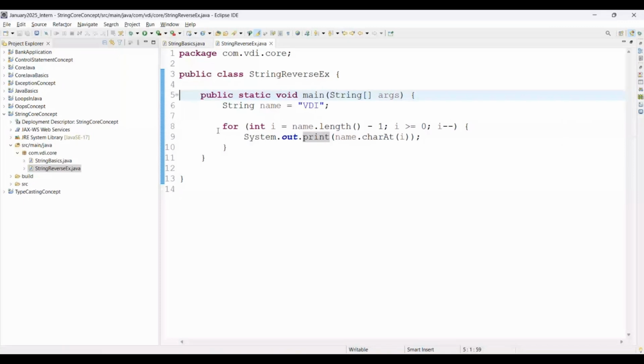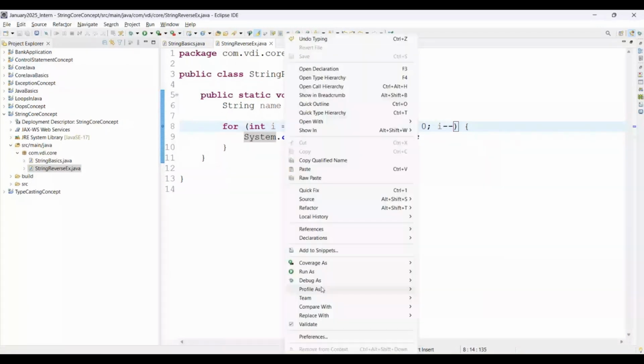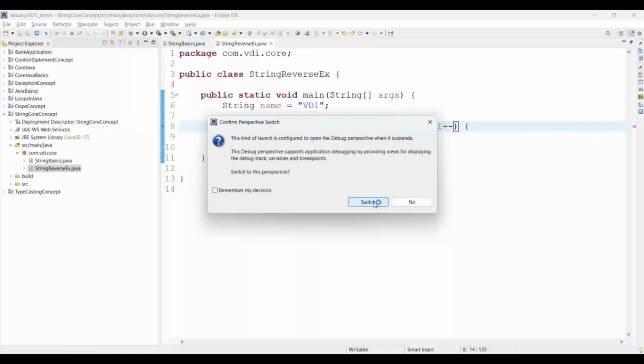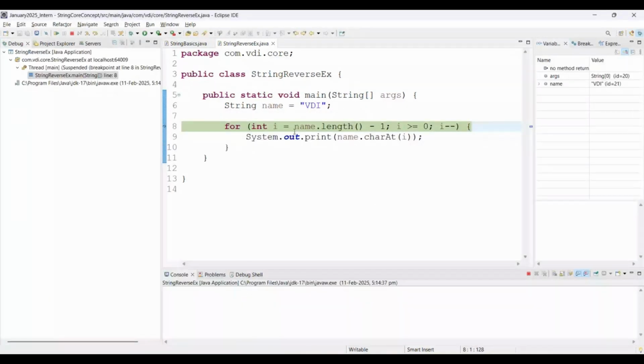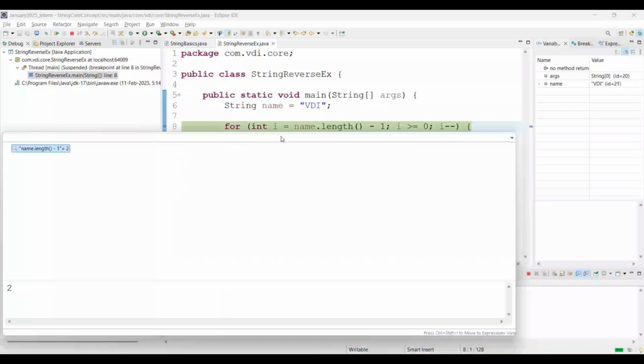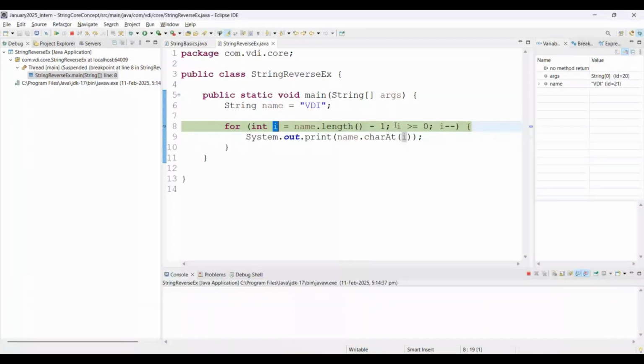If you want to debug it, simply add a breakpoint at line number 8, do debug as Java application. Now simply click on switch. Then I'm pressing function F6 for the next line. But before that, if you want to check what is the name dot length, Control Shift I, there is 3, right? 3 minus 1, it means 2. Then i value is 2. And i is greater than or equal to 0. And we are performing a decrement here, right? i minus minus. And I'm pressing function F6.